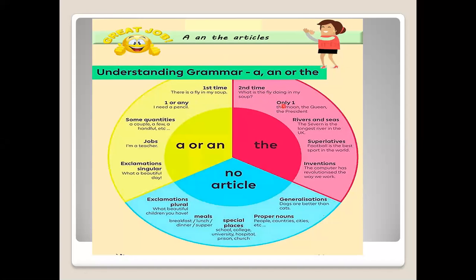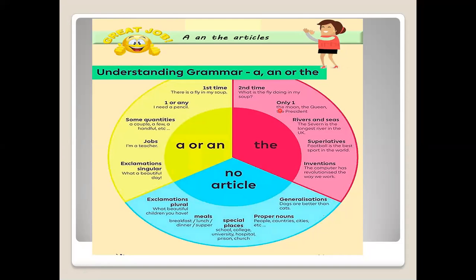Then we have only one. This was one or any, and this is only one. When there is only one thing of something: the moon, the queen, the president, the prime minister. We have had a lot of prime ministers. We have had a lot of chief ministers. But at present, we have only one. So that will always take the. The moon. We have only one moon. Earth particularly has only one moon. Other planets have a lot of moons. But when you're talking about the moon, you're talking about the moon which Earth has.